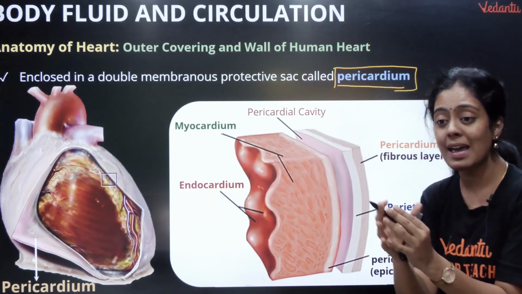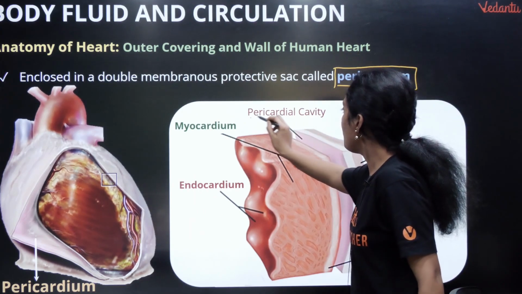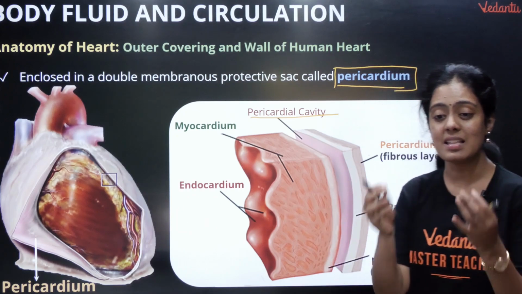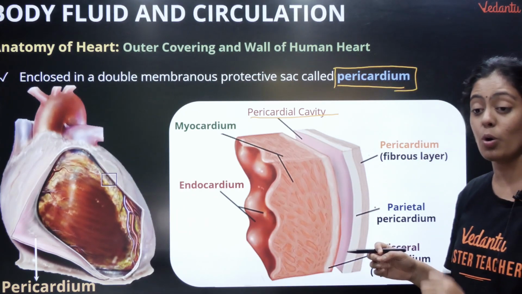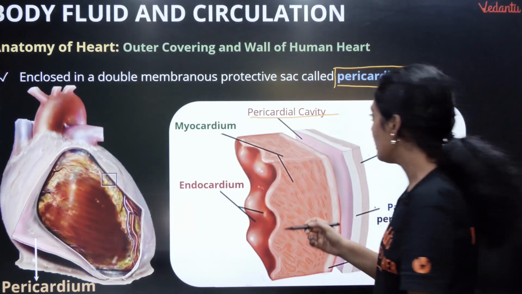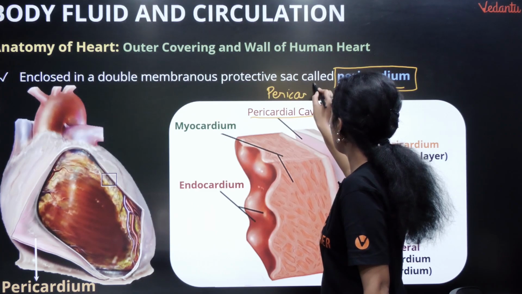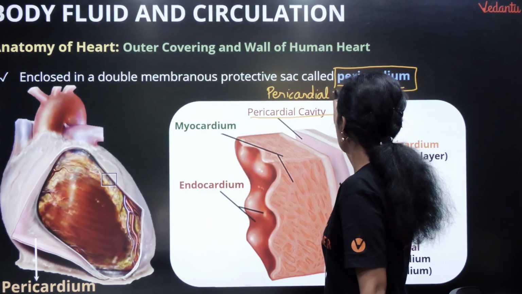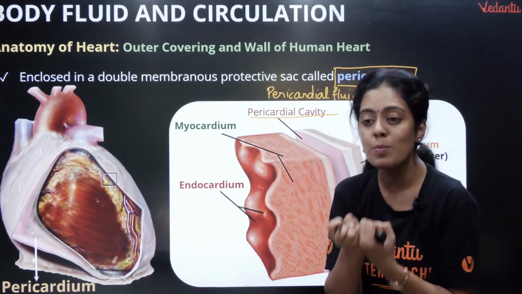And the space between the pericardium and the heart is called as pericardial cavity. இந்த pericardial cavityல வந்து ஒரு fluid இருக்கும். அந்த fluid பேரு pericardial fluid pasangla.